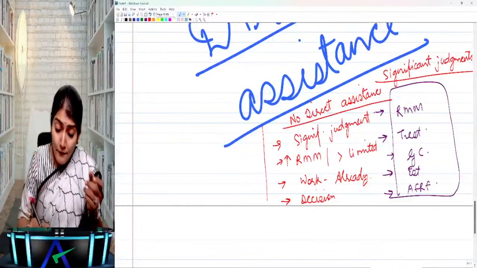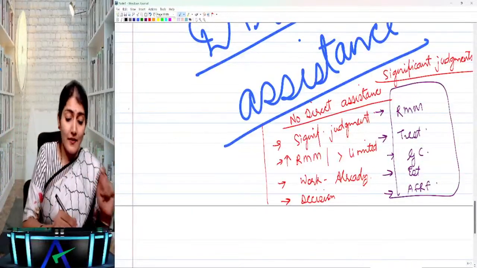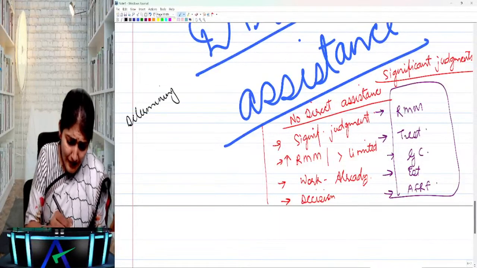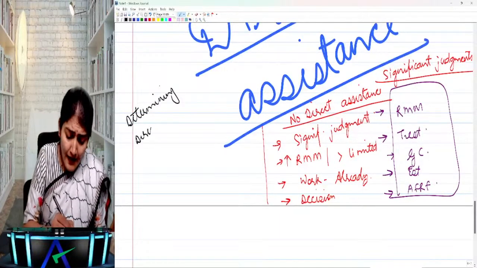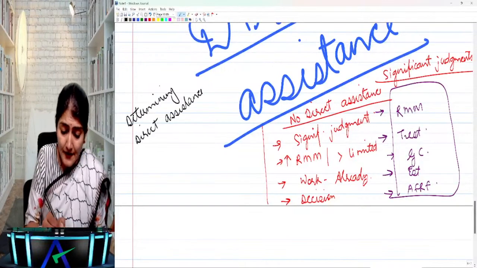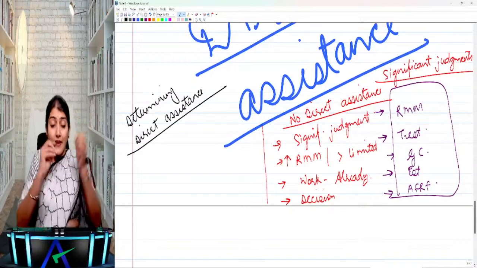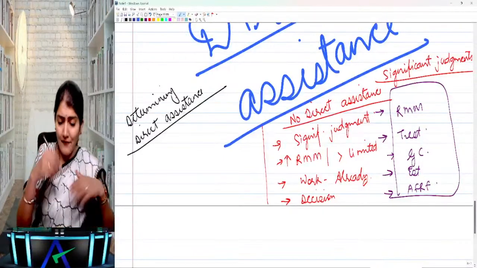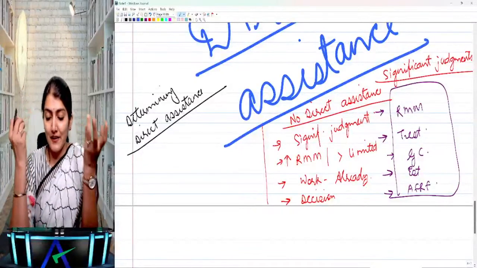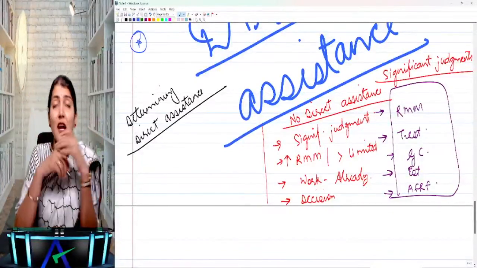Okay. Now, if you decide, okay, I want to take the direct assistance, how to determine whether to take the direct assistance or not? Yes, one, it depends upon... Now, I am here to tell you the points in determining whether to take direct assistance. All these questions are star mark questions.